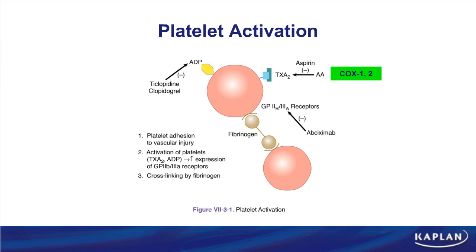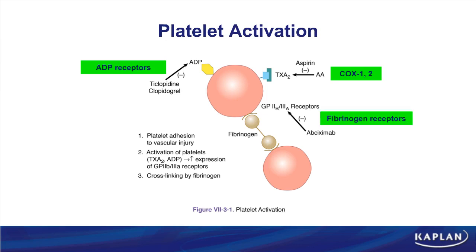platelet aggregation. Alternatives to aspirin therapy include the ADP receptor blockers like clopidogrel and ticlopidine. So blocking ADP receptors is a second mechanism for being an antiplatelet drug. Our third mechanism involves blocking the glycoprotein 2B3A receptors with drugs like abciximab. Remember that these are receptors for fibrinogen. If we block these receptors, that would be our third antiplatelet mechanism.